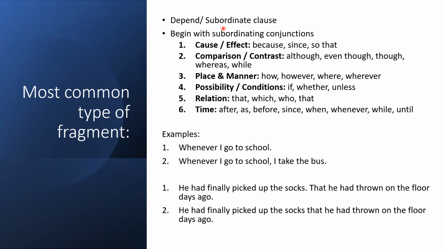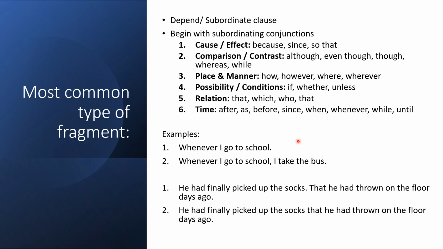In order to identify a subordinate clause, all you need to do is look for subordinating conjunctions. A subordinating conjunction always marks the beginning of a subordinate or dependent clause.